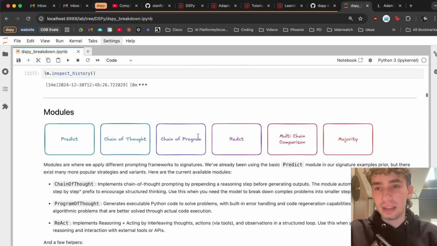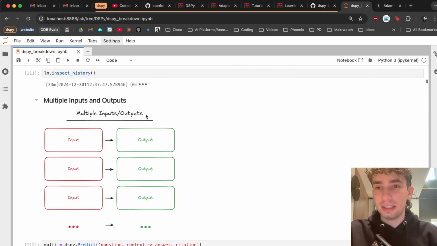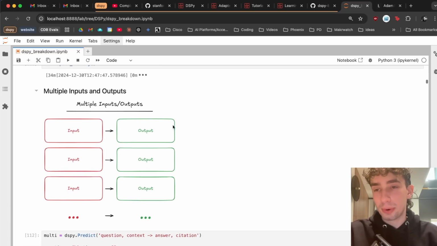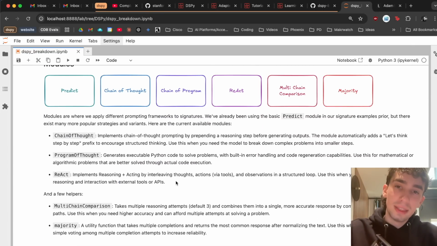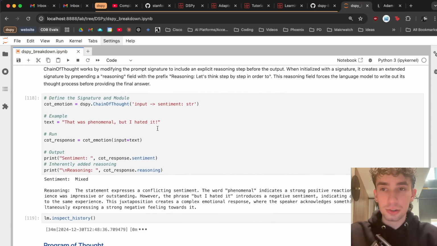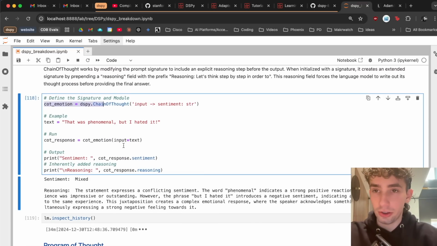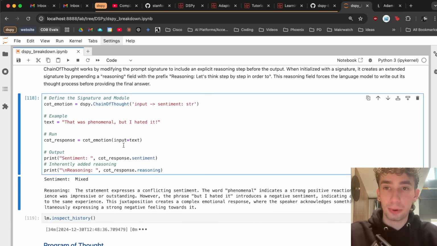So now we have a way to actually define the input and output of our program that runs through a language model with our signatures, and apply different frameworks of popular prompting techniques with the modules. That essentially gives us our initial program. So something like this chain of thought of motion is a very simple program that will take our input and return back a sentiment.